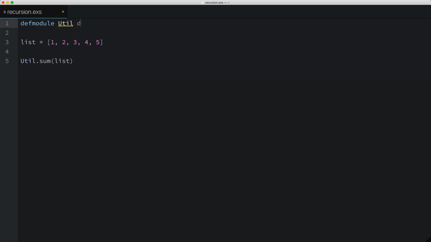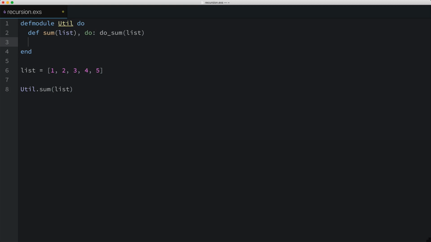So I'll create the util module. Then inside our new module, I'll create a sum function that takes a list. Now I'm going to do the actual work of summing our list in a private function we'll call doSum. In the private doSum function, I'm going to use pattern matching for lists, which we looked at many videos back.